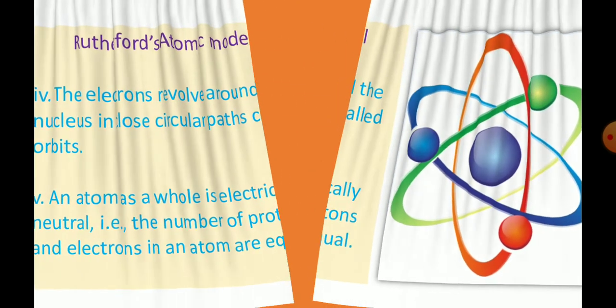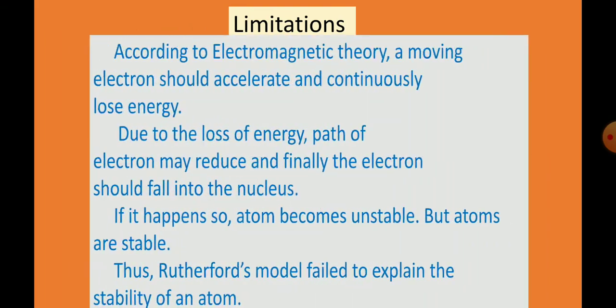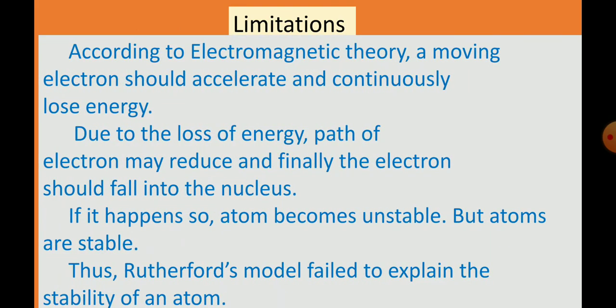Then the drawbacks of Rutherford's atomic model. This model also had some limitations or drawbacks that we are going to see now. Limitations of Rutherford's atomic model. Look here, in Rutherford's atomic model, the fourth point is that electrons are revolving around the nucleus. Dear students, when a particle is continuously moving, there should be a loss of its energy, isn't it?